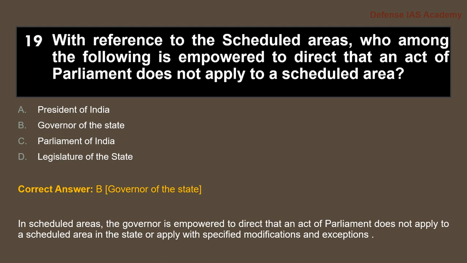So the governor is the person who says whether an act is directly applicable, whether it is directed to a scheduled area or whether it is applicable to a specific scheduled area, or a certain modification or exceptions are needed for that law to be enacted to that particular scheduled area. So the governor of the state decides it.